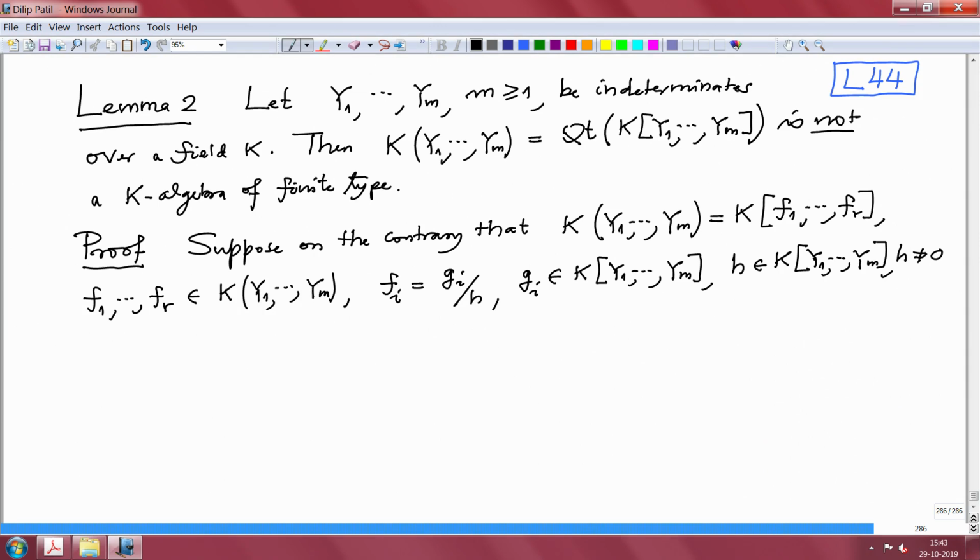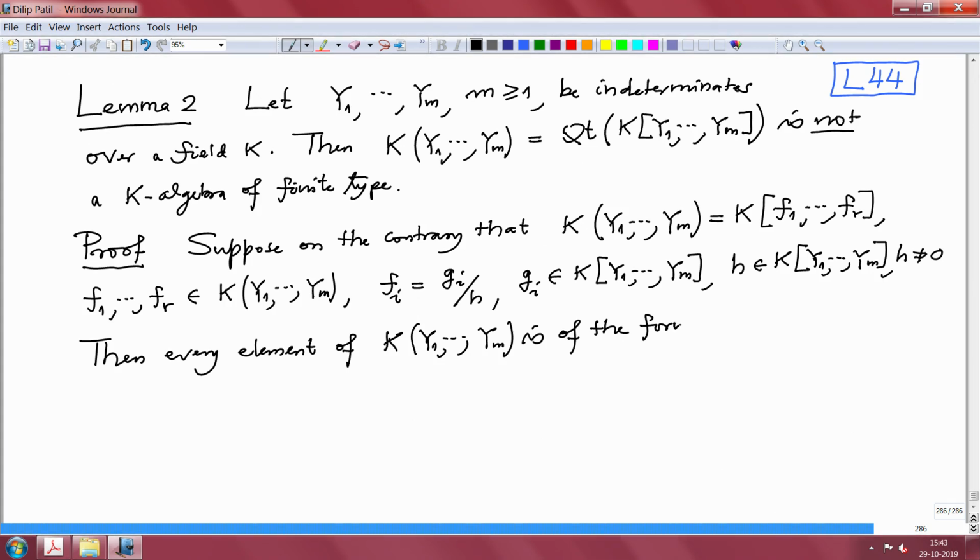So then every element of this rational function field K(y1, ..., ym) is of the form some polynomial g divided by some power of h with the same h, so g belonging to K[y1, ..., ym], and s is some integer bigger or equal to 1. 1 is needed because these fi's are of that form.